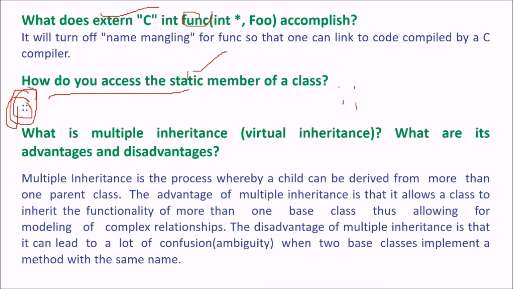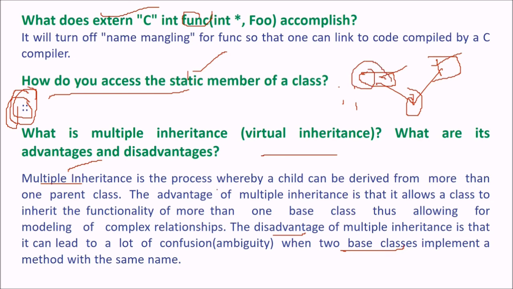What is multiple inheritance? What is virtual inheritance? What are its advantages and disadvantages? Multiple inheritance is a process whereby a child can be derived from more than one parent class. So the advantage of multiple inheritance is that it allows a class to inherit the functionality of more than one base class, thus allowing for modeling of complex relationships. But there is a disadvantage. That is why you will not find this in Java. In Java there is no multiple inheritance. The disadvantage of multiple inheritance is that it can lead to a lot of confusion and ambiguity where two base classes implement a method with the same name.